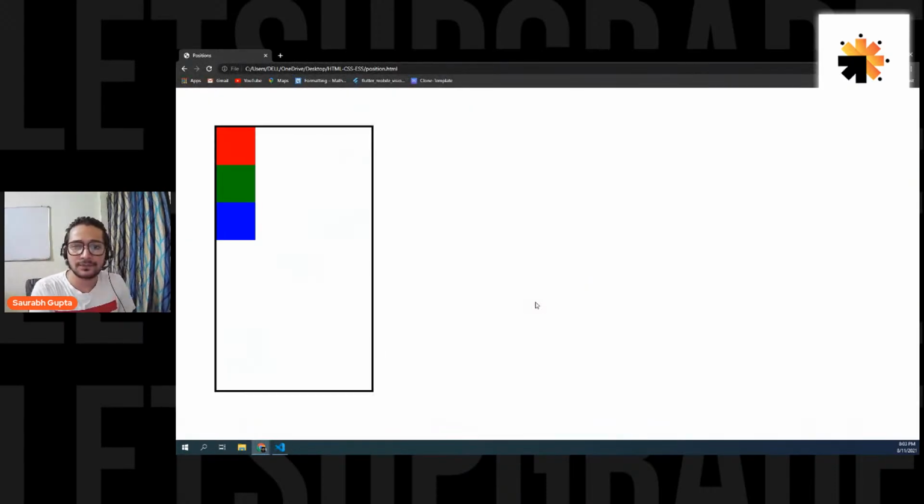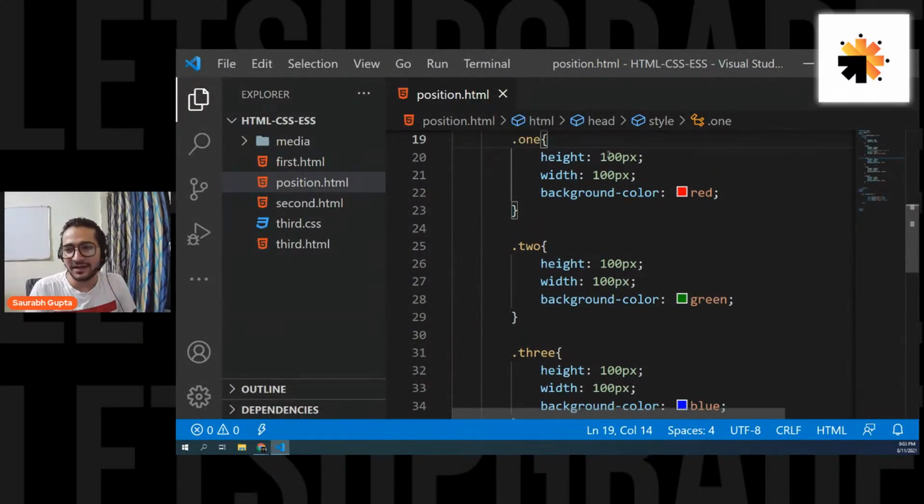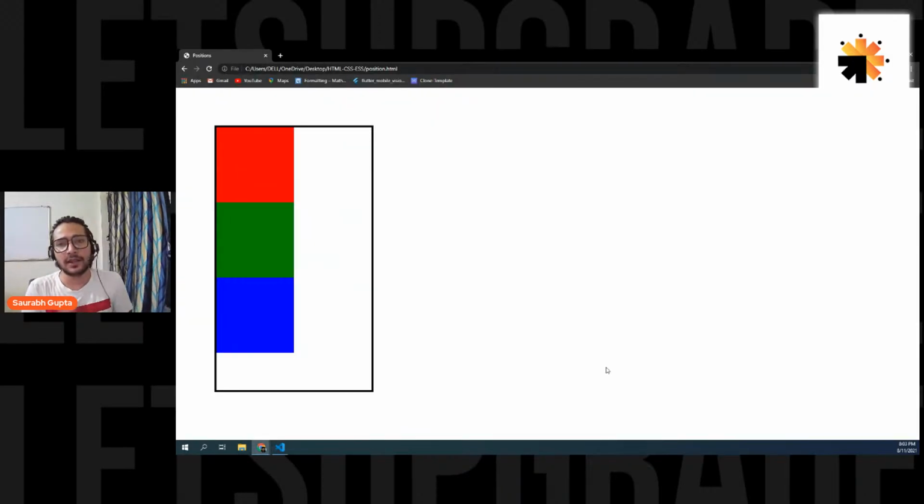Okay, now see, we have all the three elements. You can also increase the height and width a little if you want, so that you can see it properly. So 200, 200, 200, 200, 200, and 200. Here we go. Okay, so now I hope it is cleared.